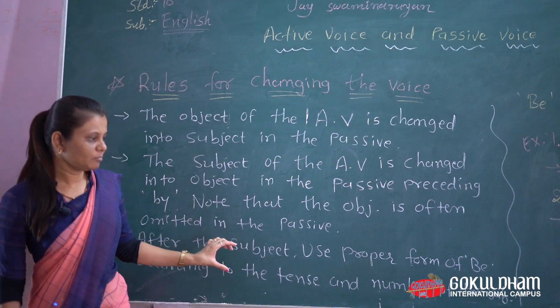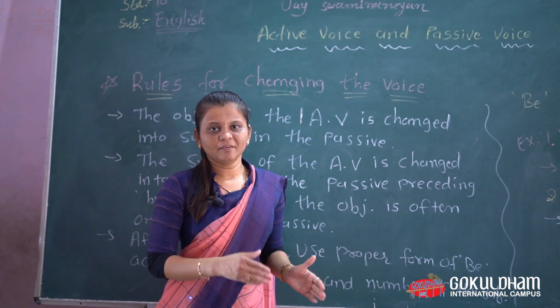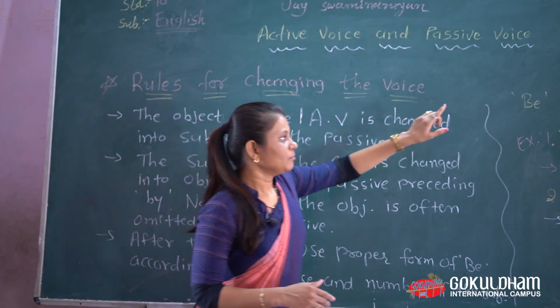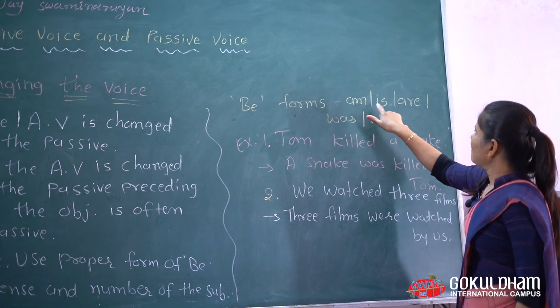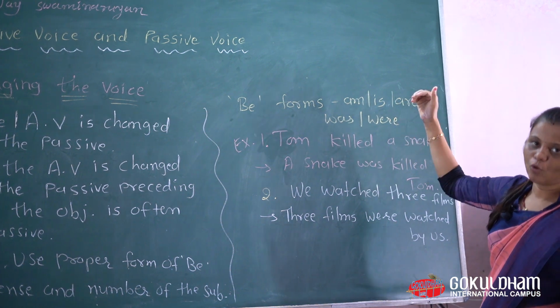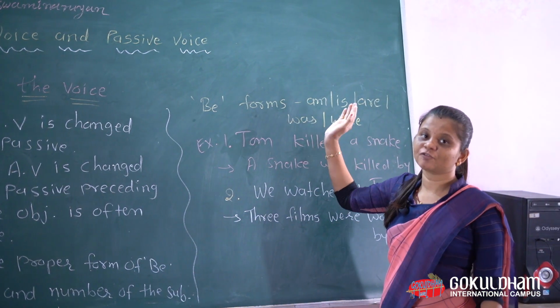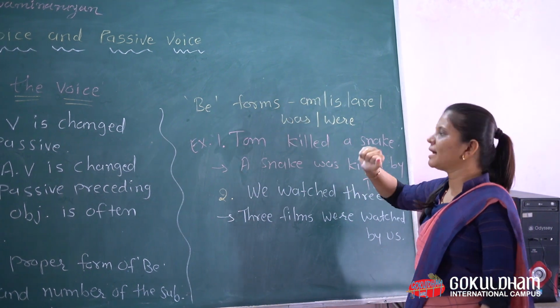Why is it important? Because we use the be form before the verb, and be forms means is, am, are, was, were. These are be forms. So we use these be forms before the verb when we change active into passive.